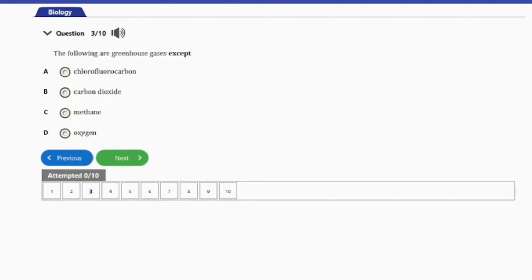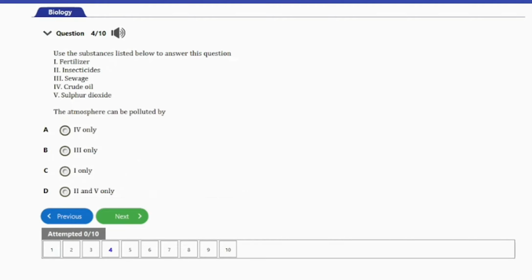So guys, let's go ahead and consider the next question. That's question number 4 here. It says, use the substances listed below to answer this question. We have I, fertilizer, II, insecticide, III, sewage, IV, crude oil, V, sulfur dioxide. So the question here says, the atmosphere can be polluted by A, IV only, B, III only, C, I only, D, II and V only.